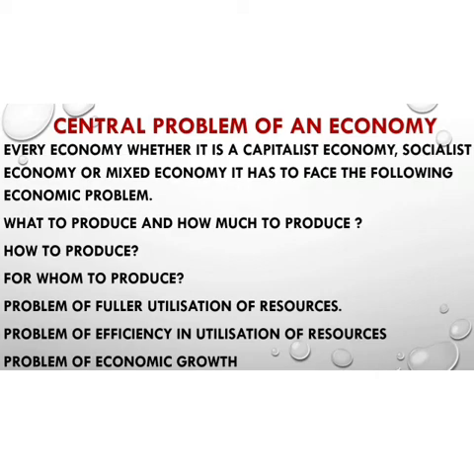So second problem is how to produce. Now basically we are having two methods to produce any commodity. First is with the help of labor we can produce the commodities, and second with the help of the techniques or the modern machines we can produce the commodity. Now the question of choosing appropriate techniques arises because there are various alternative methods or techniques available to the producer of the commodity. So broadly there are two types of techniques: first labor intensive and second capital intensive.